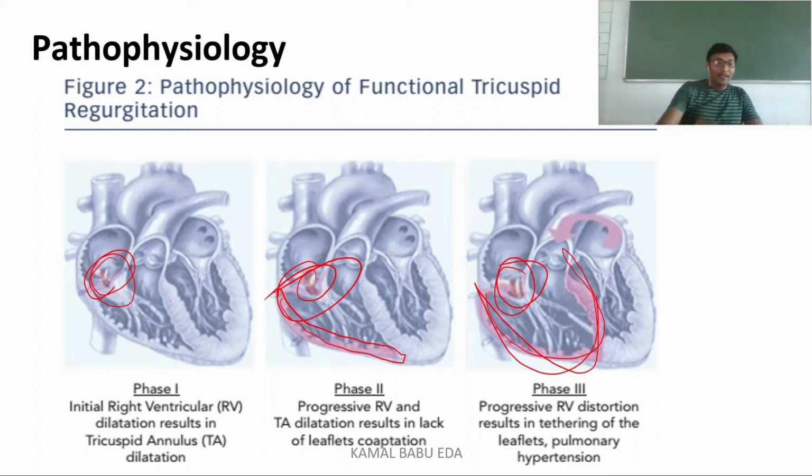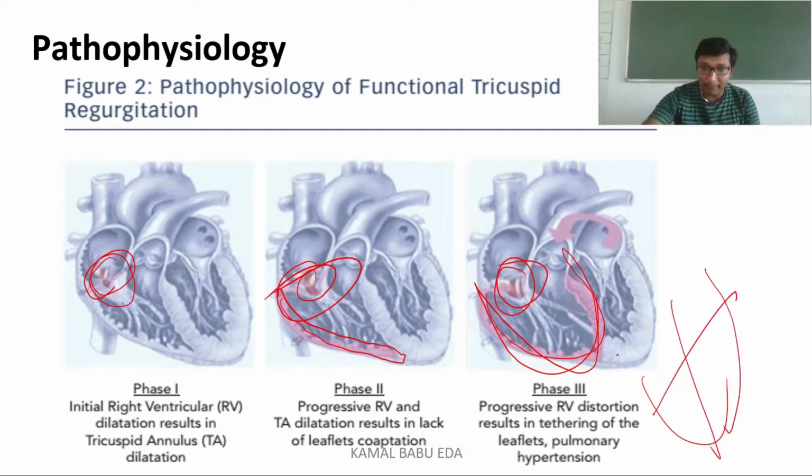Here you need to understand how the pulmonary hypertension is increased. For example, if this is the heart, the blood normally comes into the right atrium, enters the right ventricle, and from the right ventricle enters the pulmonary circulation.